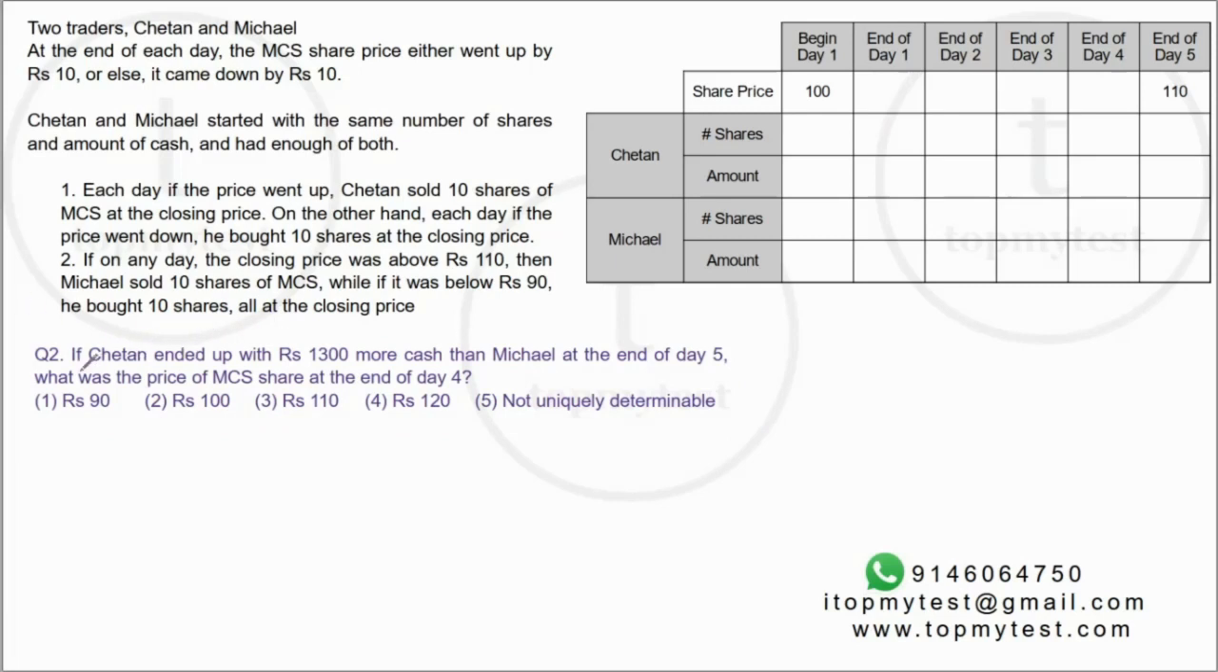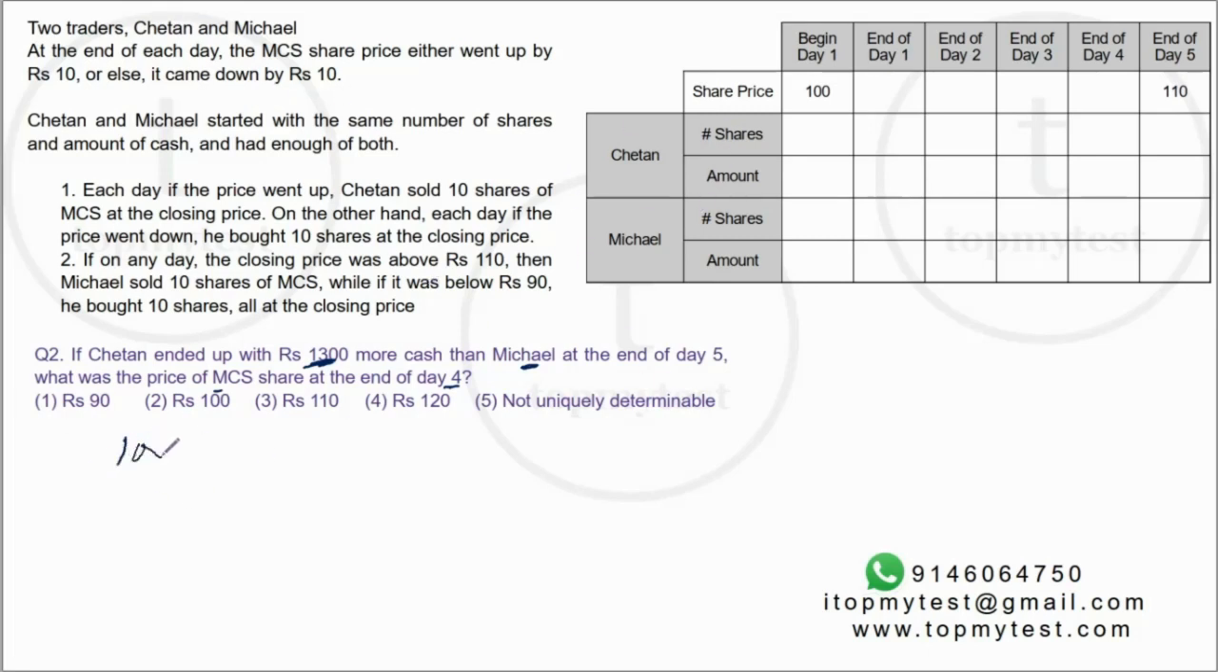Question number 2 says, if Chetan ends up with 1300 more cash than Michael at the end of day 5, what is the price of the MCS share at the end of day 4? Now, think about it this way. We know Chetan is going to buy 2 times and sell 3 times, because 3 times the prices are going to rise and 2 times the prices are going to fall. So irrespective of what Michael is going to do, Chetan is going to buy twice and sell 3 times. Let's see some patterns over here.